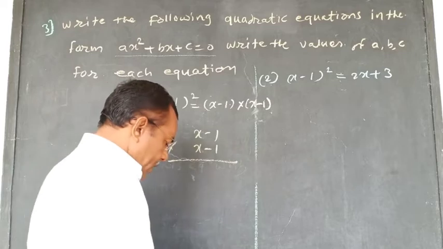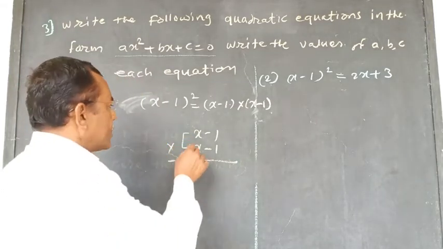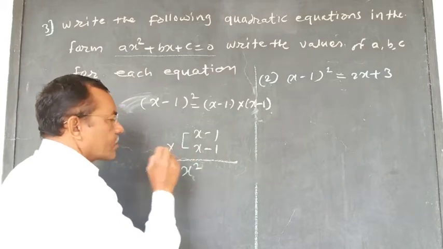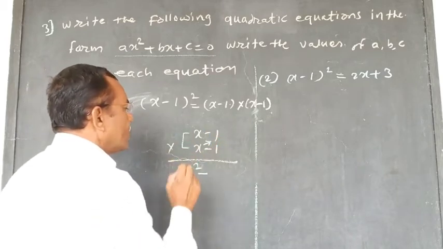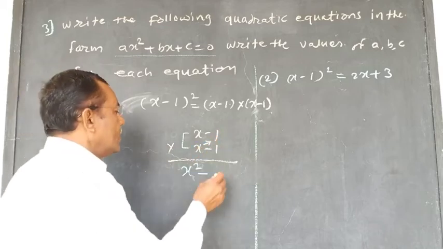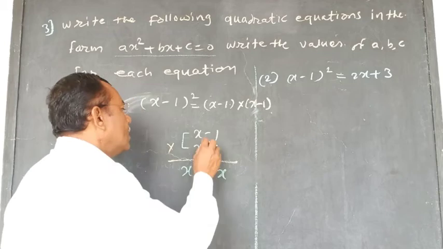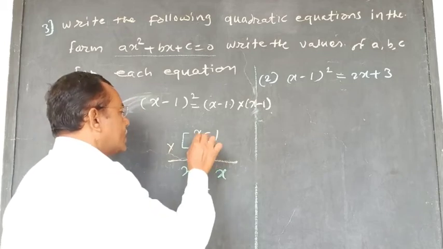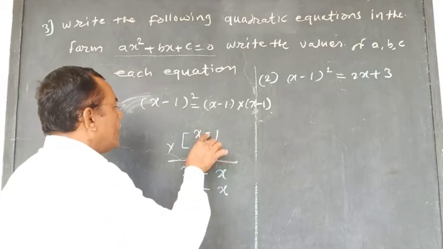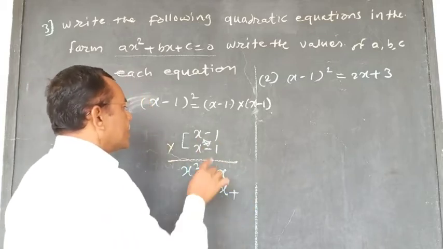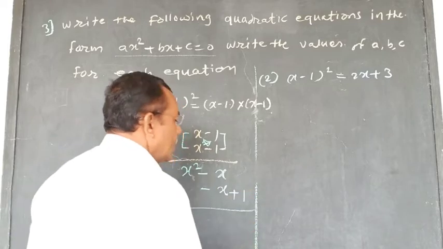See here, how to multiply? You have to multiply this x into x, that is x square. This sign comes here and you have to multiply in this way. X into 1, that is x. Here this sign comes, you have to multiply now this x into 1, that is x, and minus minus becomes plus, and 1 into 1, that is 1 here.